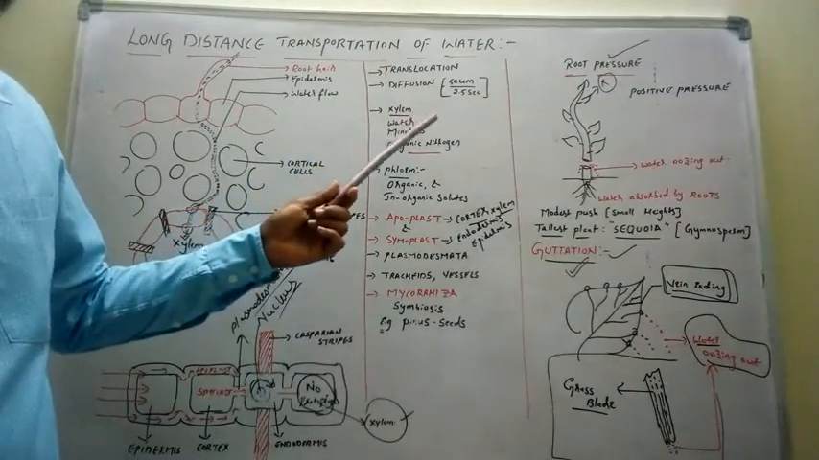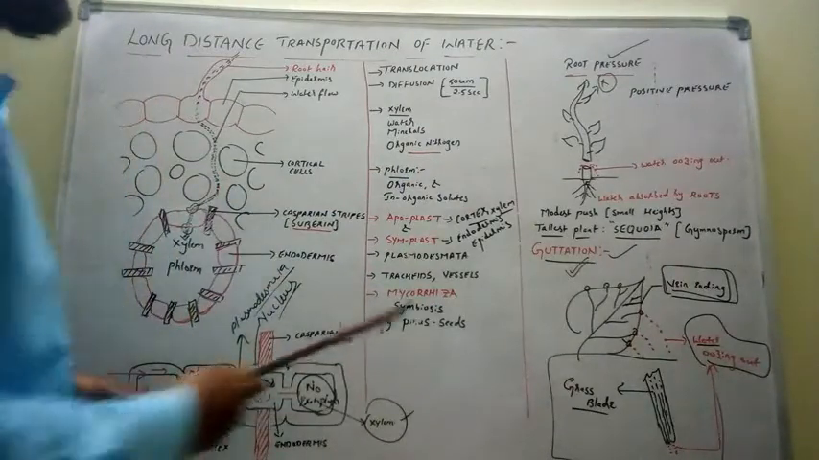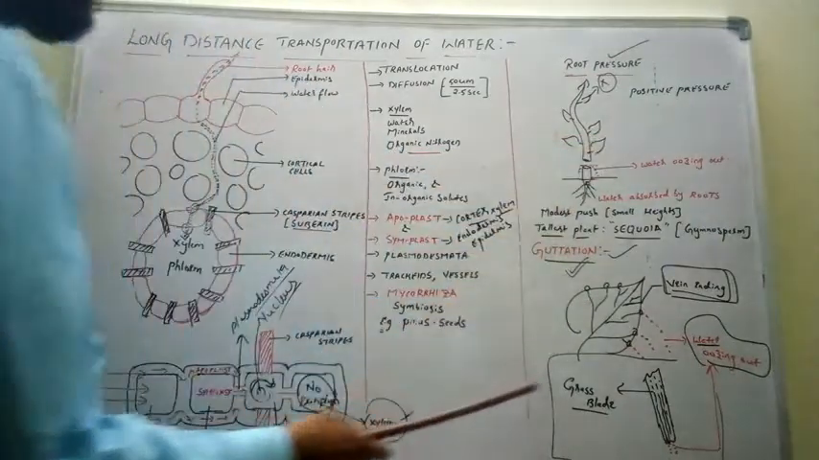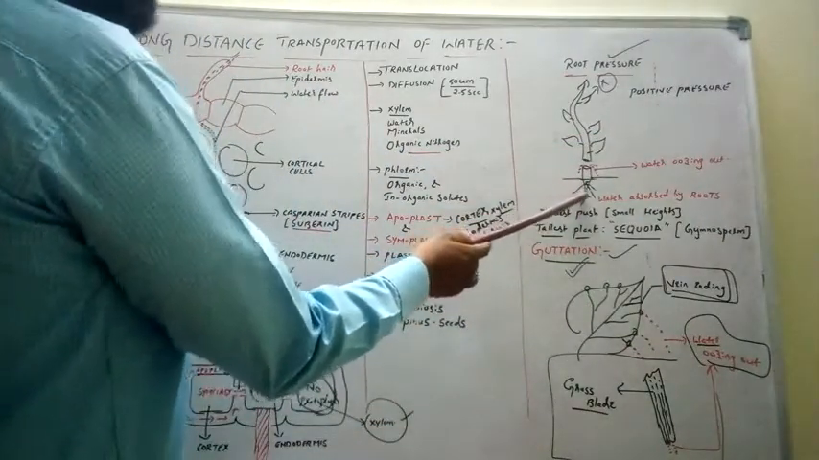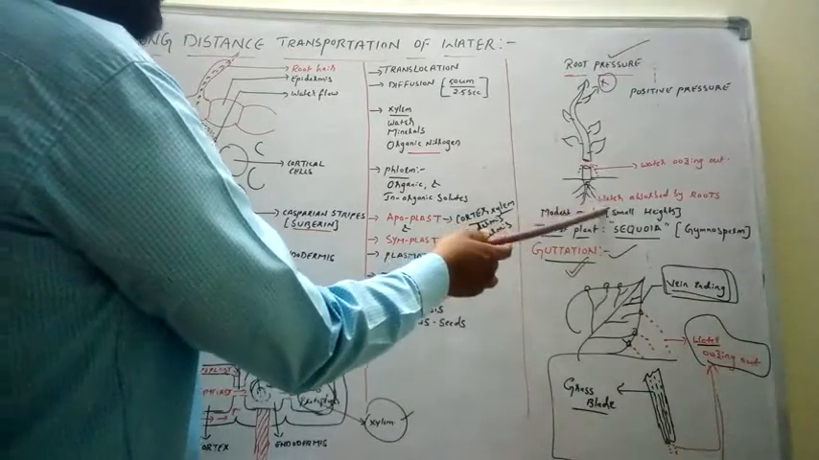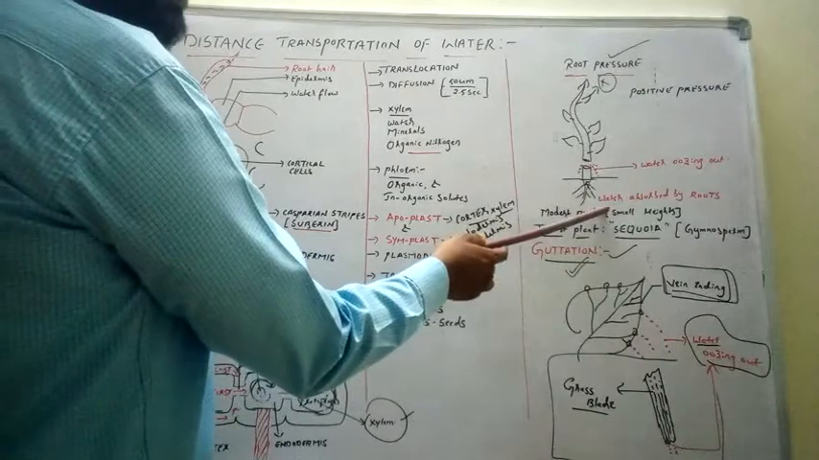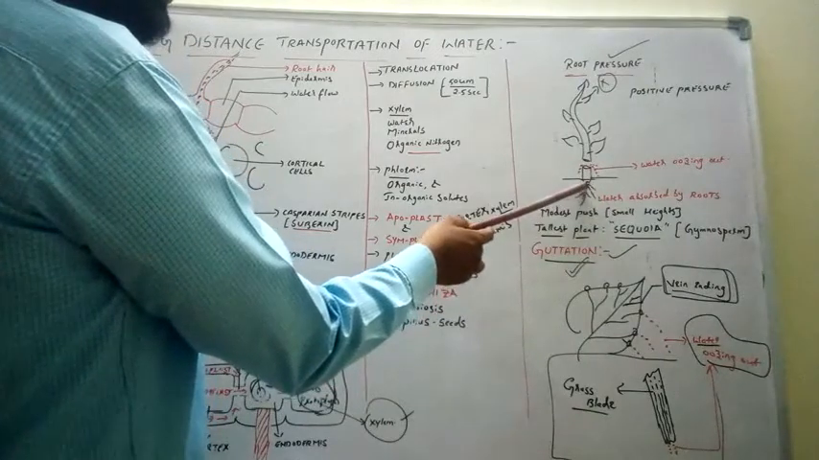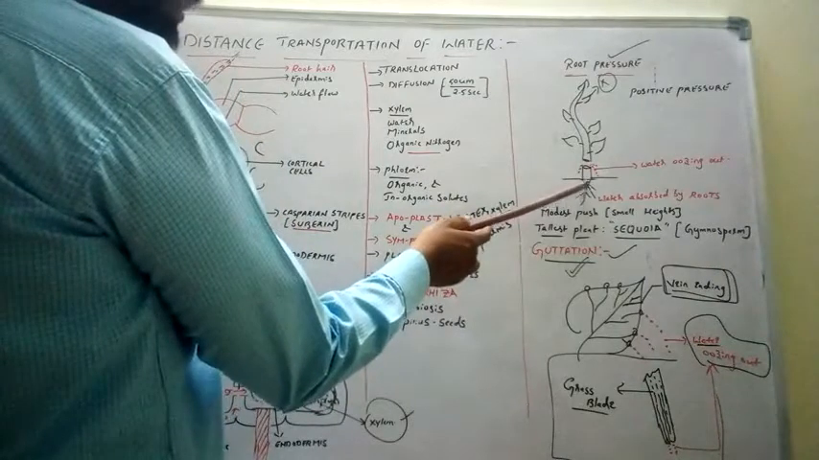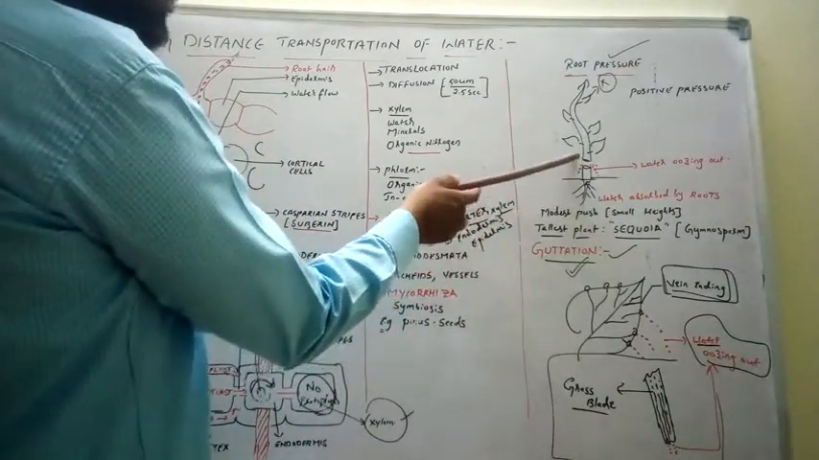Now root pressure. What is root pressure? Root pressure is the positive pressure. We know that the roots absorb water passively. By diffusion, the water enters into the cell. When a large amount of water enters into the root, a positive pressure will develop inside the root. This positive pressure inside the root will lift water to some heights in the stem. This lifting